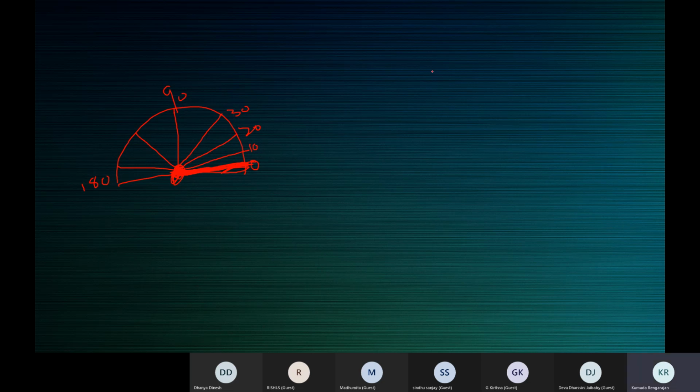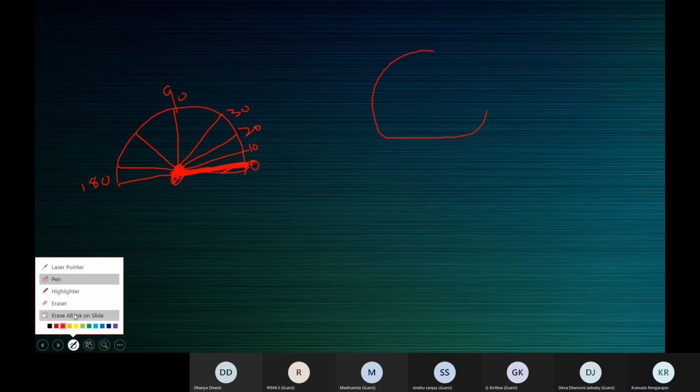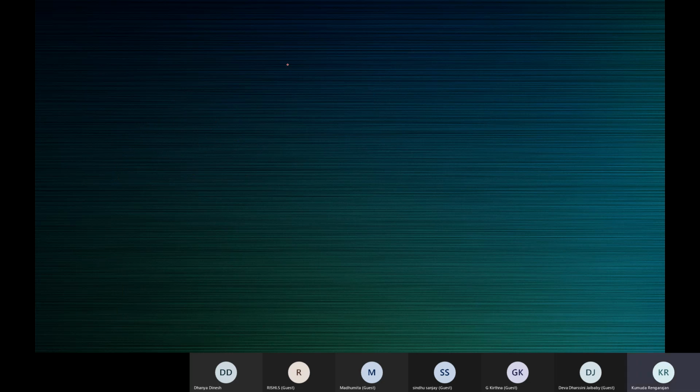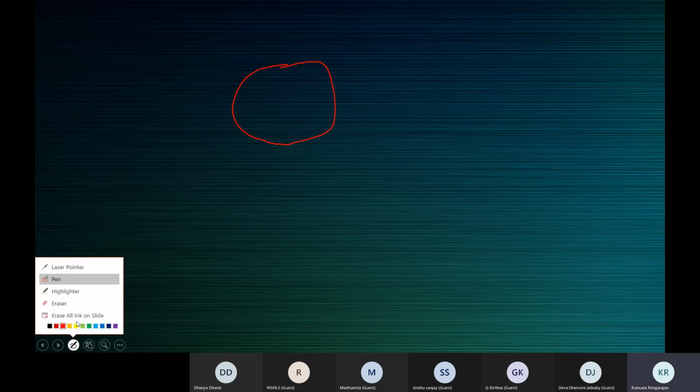All right. So the first step is to take your compass and draw a circle of any radius. Don't draw a very big one. Don't draw a very small one. Maybe of radius 5 centimeters, 5 or 6 centimeters. Draw a circle. Mine might not be a perfect circle. Try to draw it bigger.